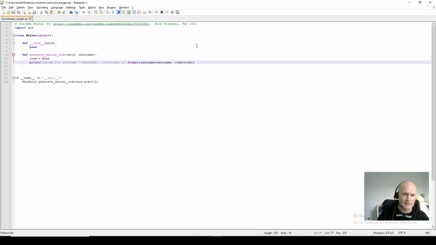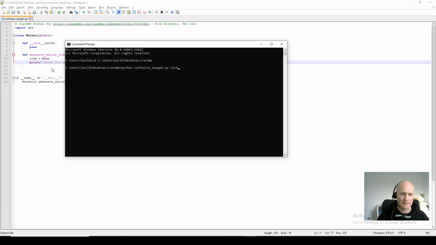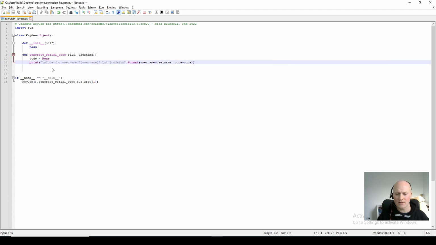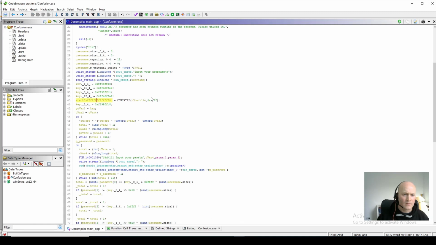Right, I've just created a skeleton code for the keygen, so we're going to fill it out now. We basically pass it a username on the command line, and it should print our code out for us. So I'm just going to run it before we've actually put anything in there. There we go. So let's see if we can make it give us the code. Right, if we look back at the code, the first thing we're going to do is copy this key into our Python code, because we need that.